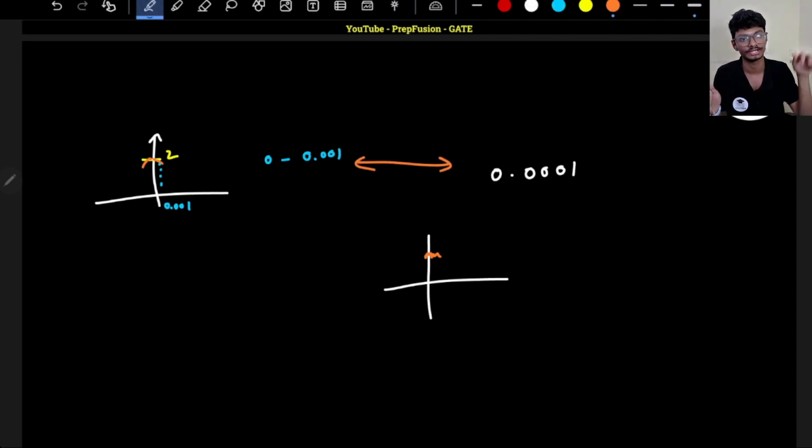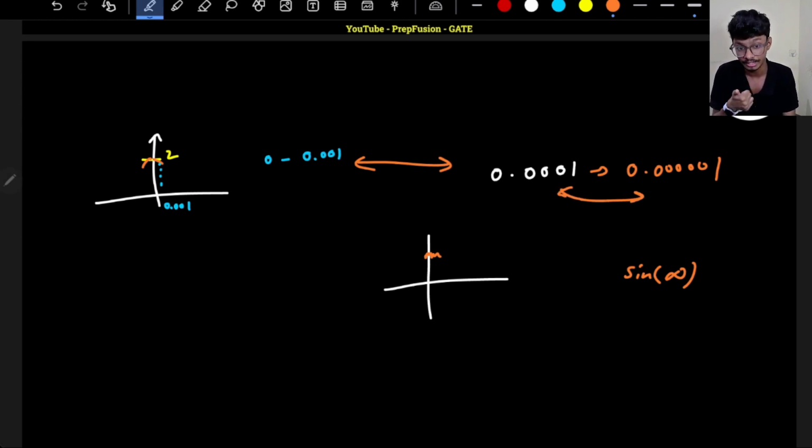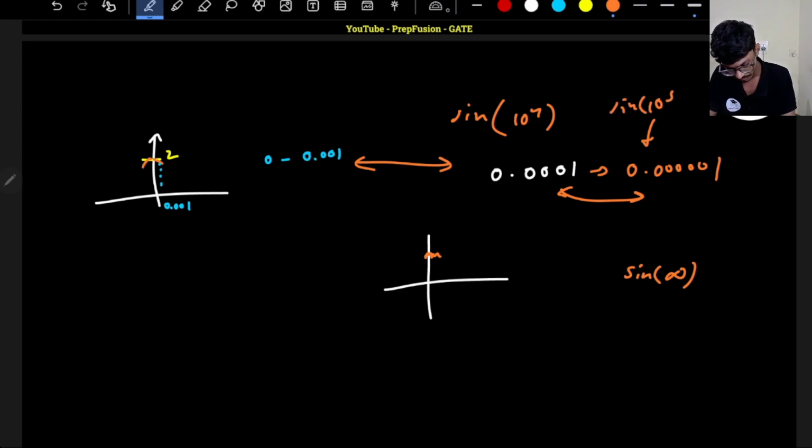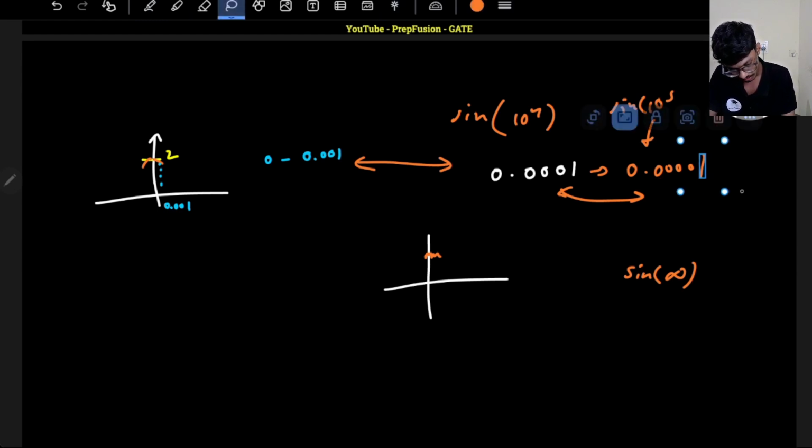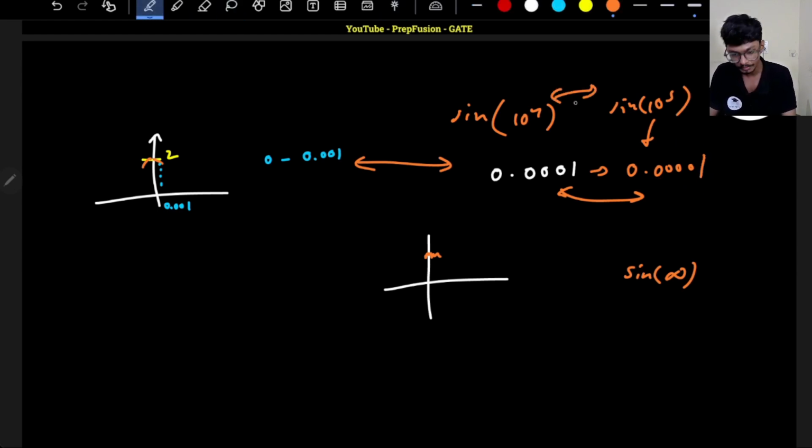Why are there so many oscillations? Because it's just like sine of infinity, and infinity is not a number. It is always increasing. I can always choose another small number, 0.000001. And between here and here there will be so many oscillations. How can you see that? Basically it is sine of 1 by t. So what is sine of 1 by 0.001? This is 10 raised to power 3. And here, this is sine of 10 raised to power 6, because I have taken one more 0.